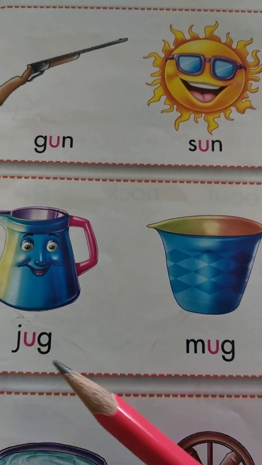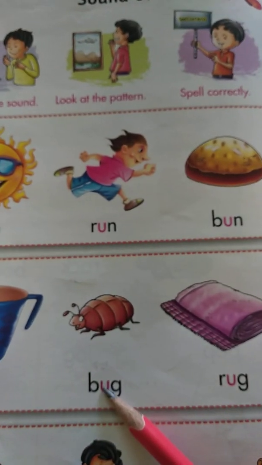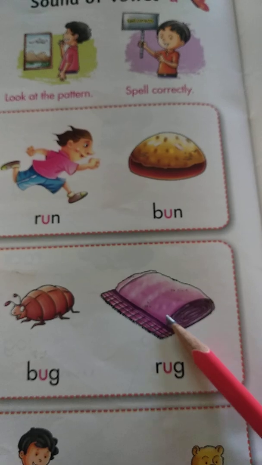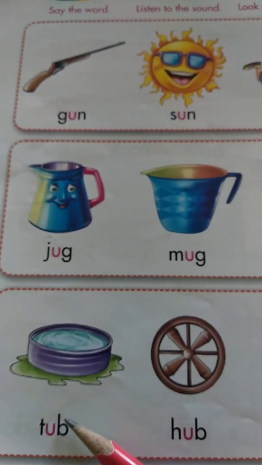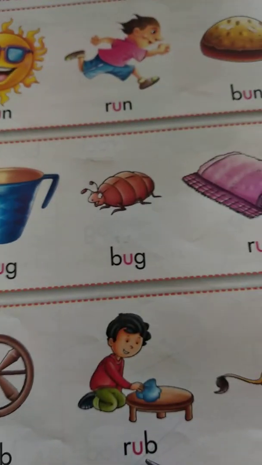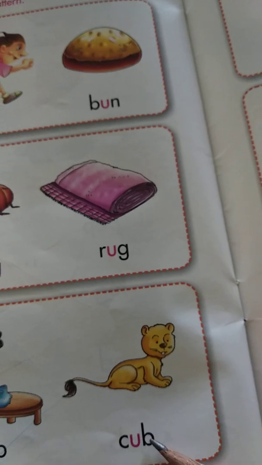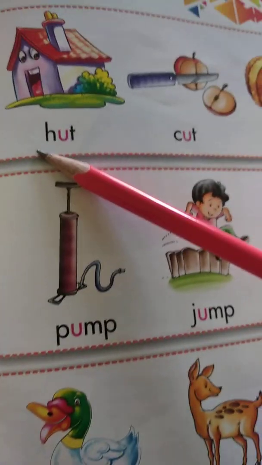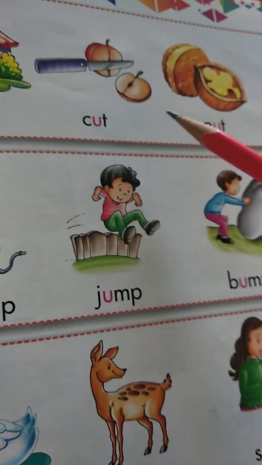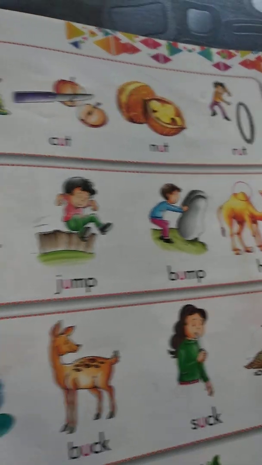J-U-G, jug. M-U-G, mug. B-U-G, bug. R-U-G, rug, kapda. T-U-B, tub. H-U-B, hub. R-U-B, rub, mitana rub. C-U-B, cub. H-U-T, hut. C-U-T, cut. N-U-T, nut. R-U-T, rut.